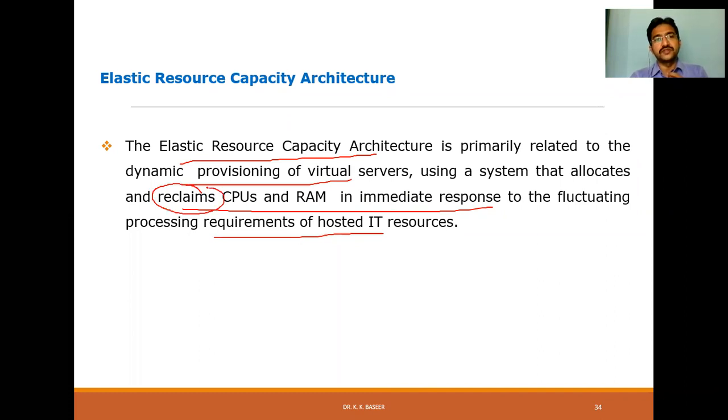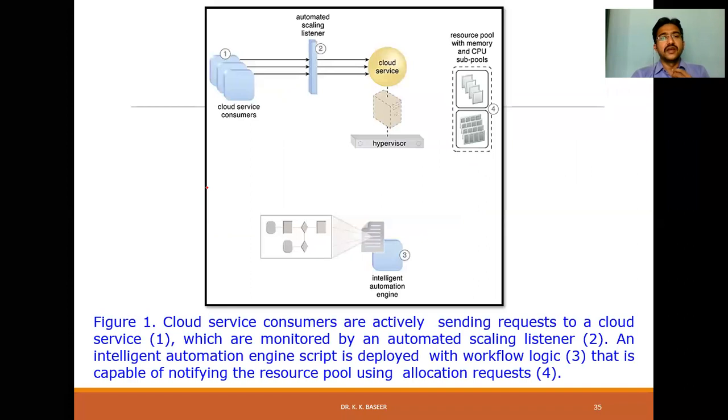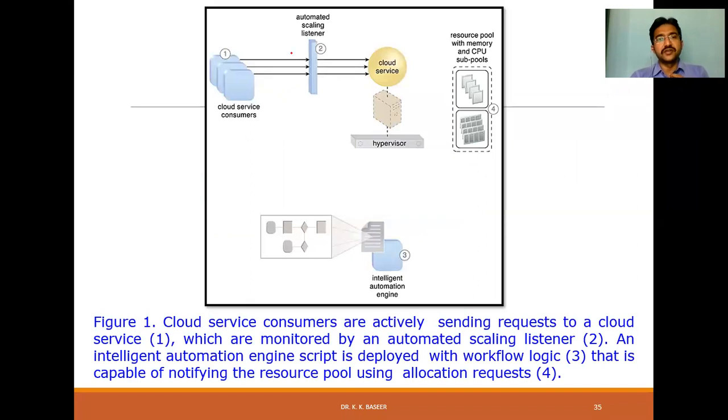That's the only difference: the ERCA reclaims, whereas the DSA, dynamic scaling architecture, allocates the IT resources.